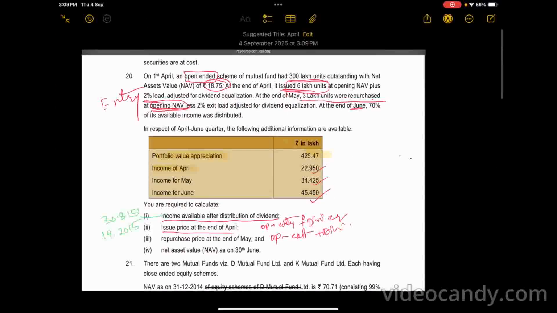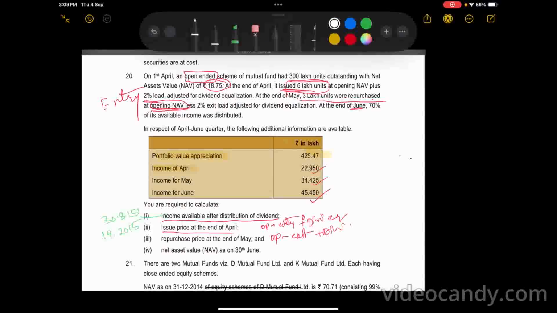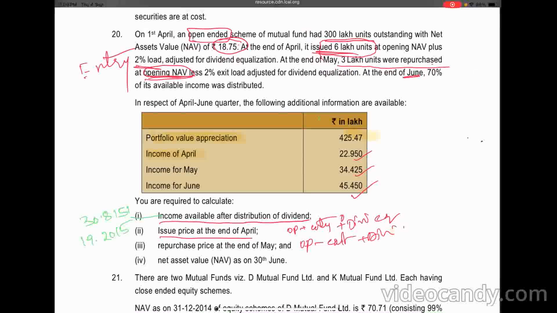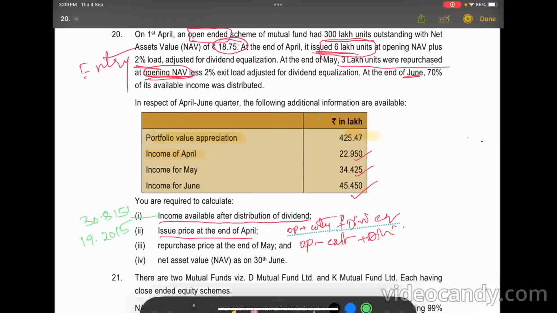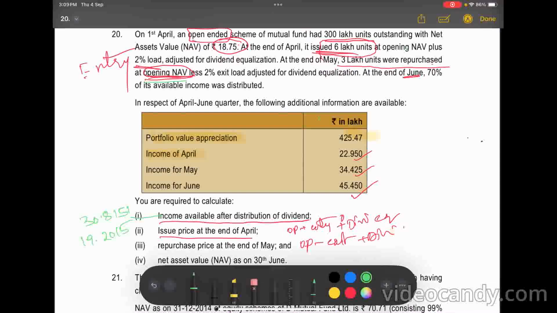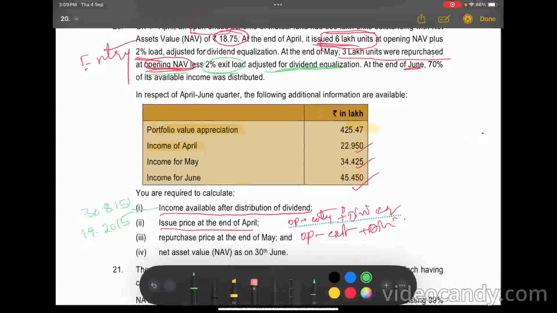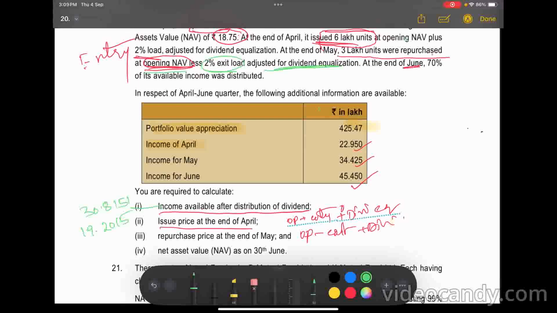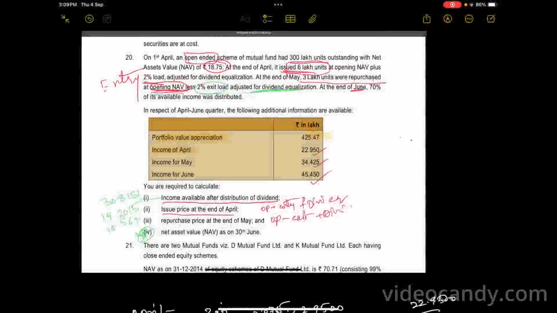Question: repurchase price is opening NAV, exit load, adjusted for dividend equalization. So we get three items. Now this answer is 18.564, right? Last question, it is the important question. Please follow.